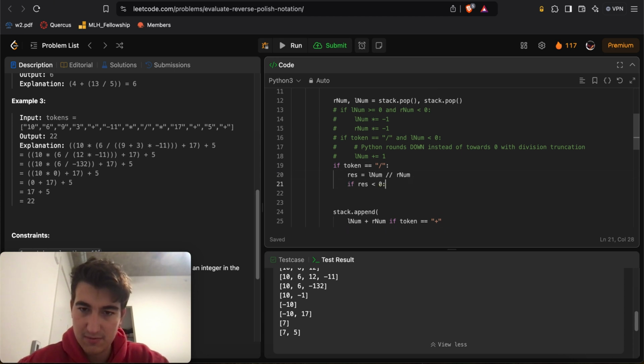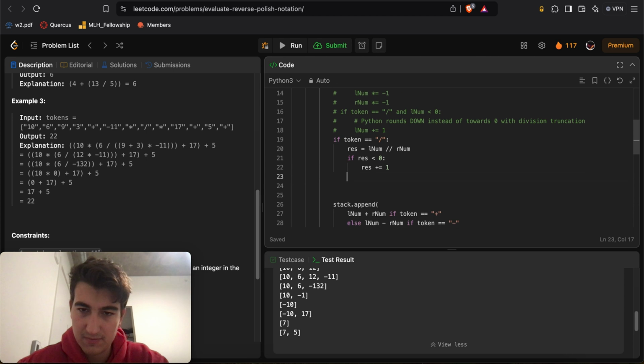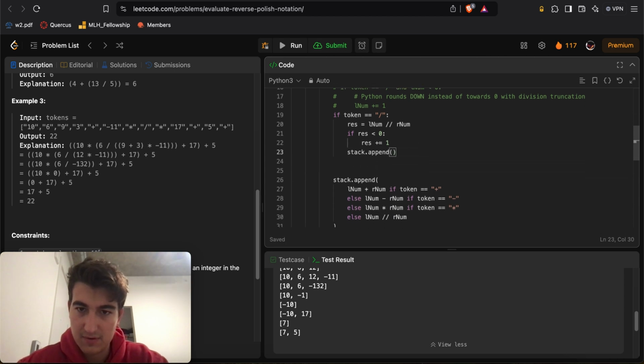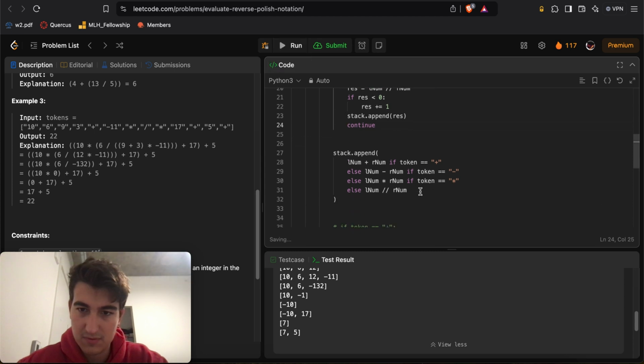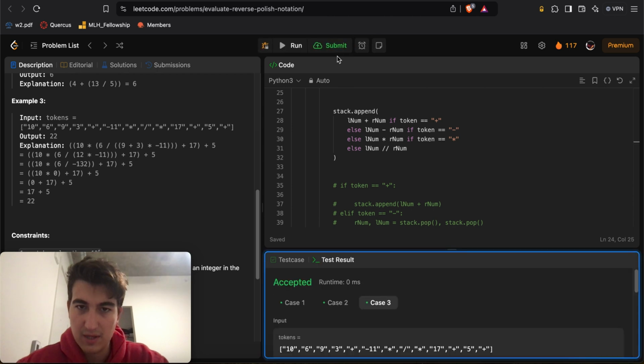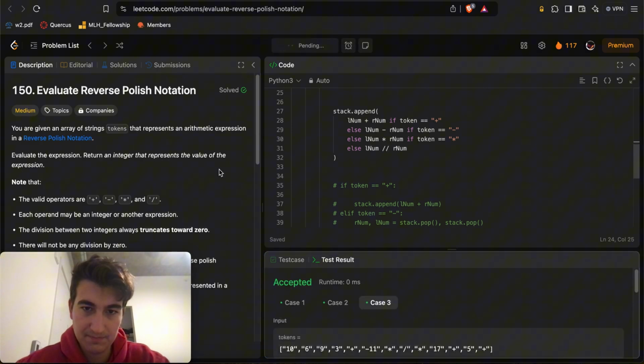If res less than 0, res plus equal to 1. Stack dot append res and continue. There we go. Okay, so submit.